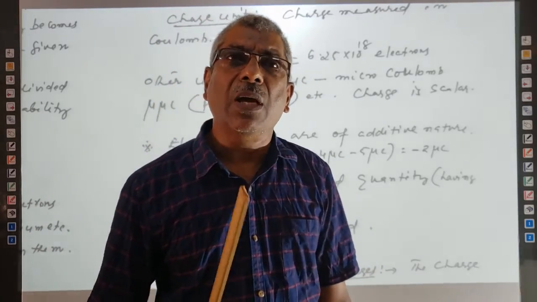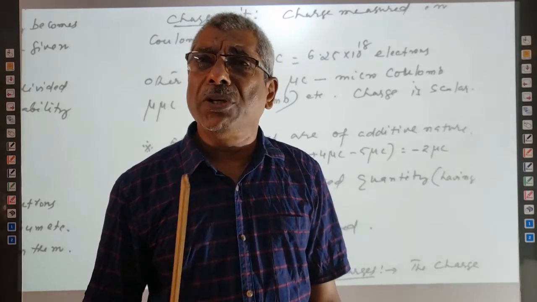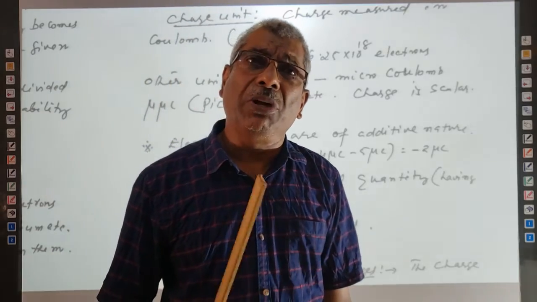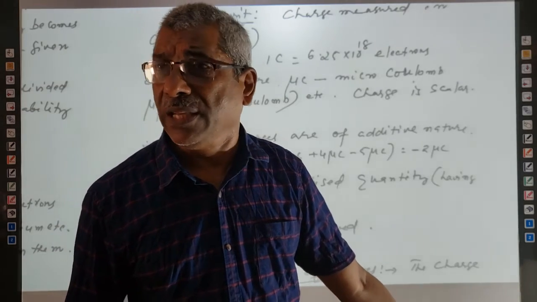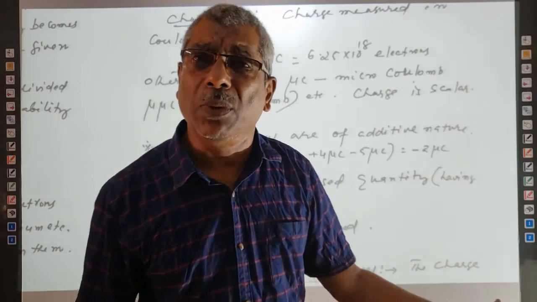Plus 2e means 2 into 1.6 into 10 raised to minus 19 coulombs. That is equal to 3.2 into 10 raised to minus 19 coulombs, and that can be possible.